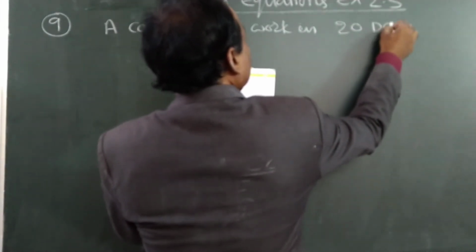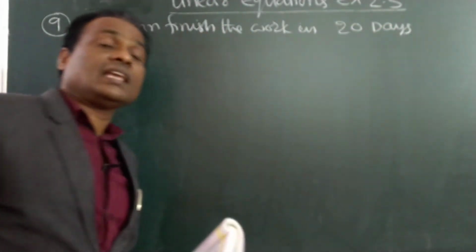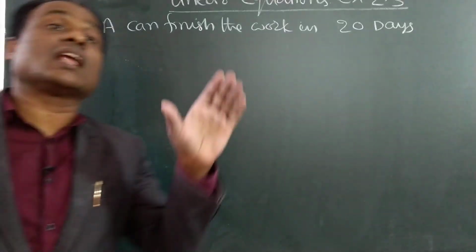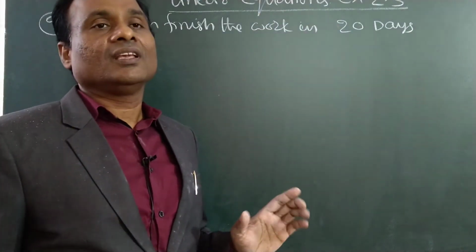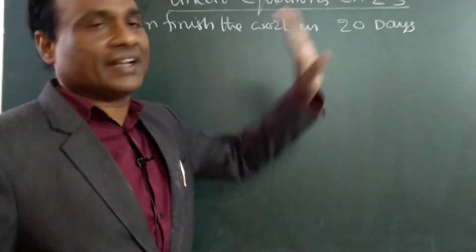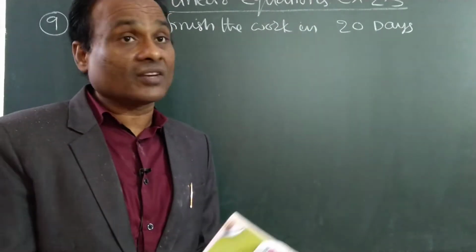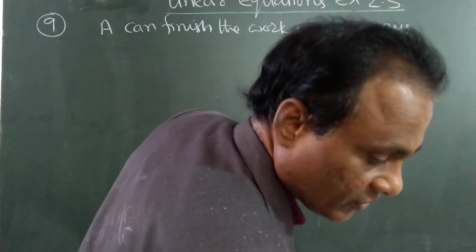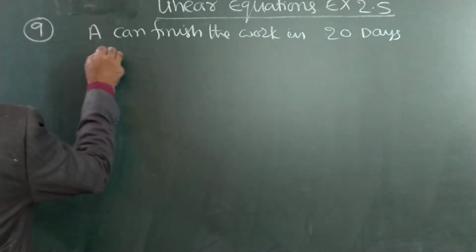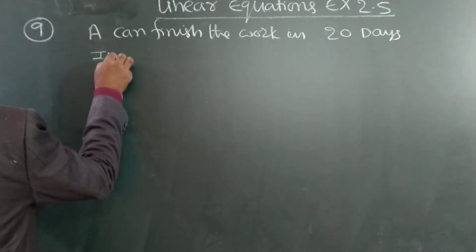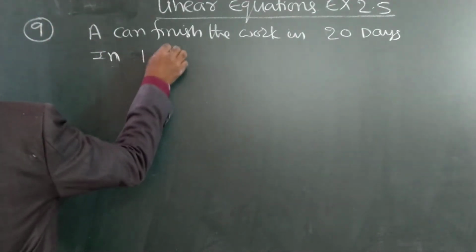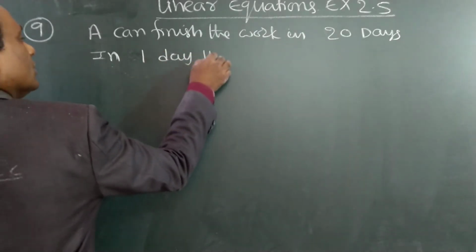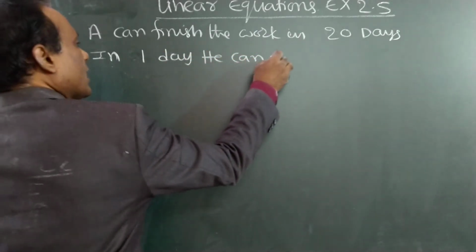If the work is allotted to A, he will complete the work in 20 days. In 1 day, how much can he complete?